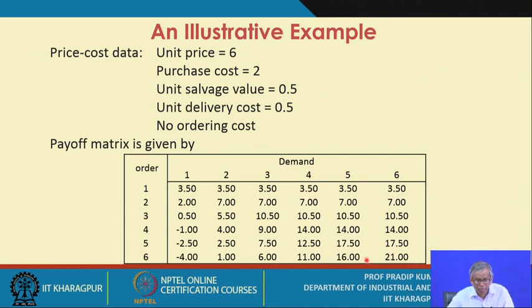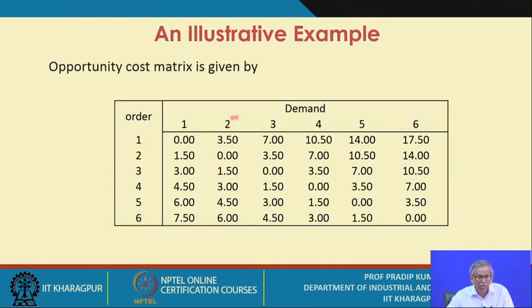I hope the logic is made very clear, and you can verify each and every payoff value given in this table. Now, how do you calculate the opportunity cost matrix? In the original payoff matrix, as I have already pointed out, when the demand matches exactly with the order quantity, there is no opportunity cost.